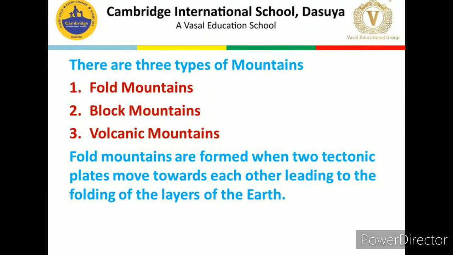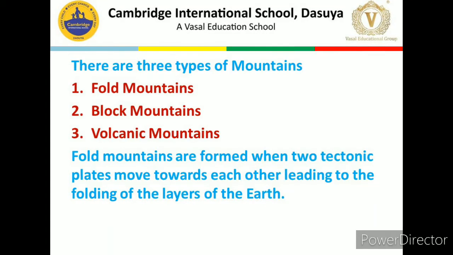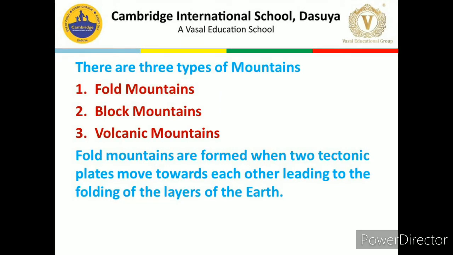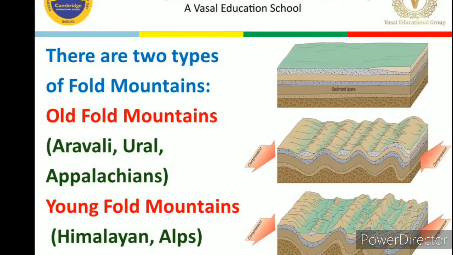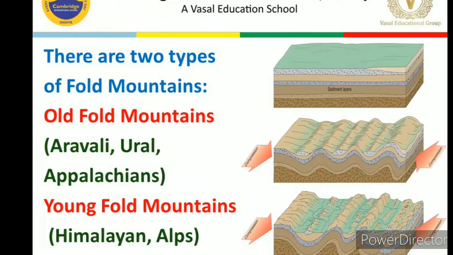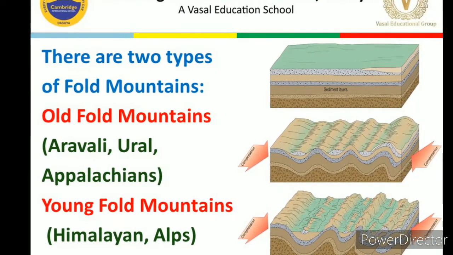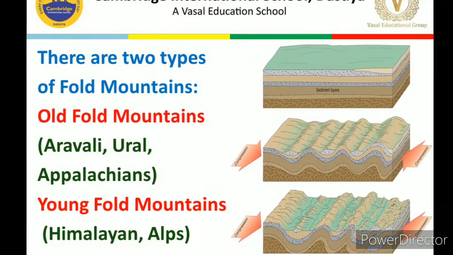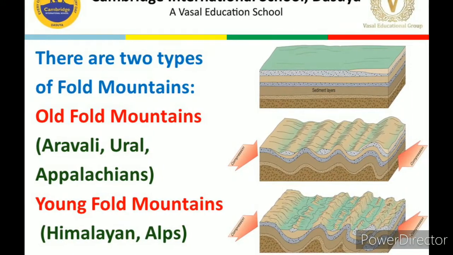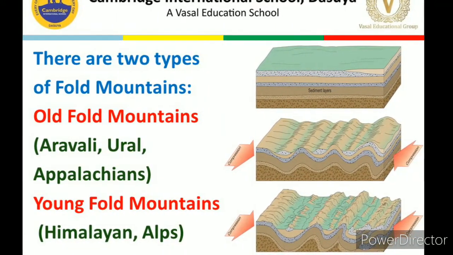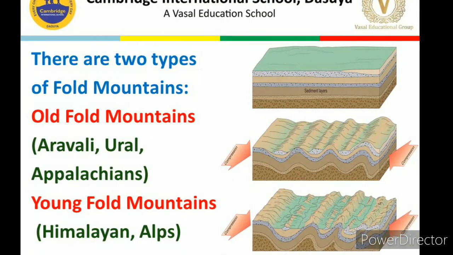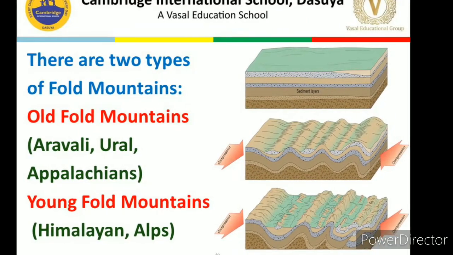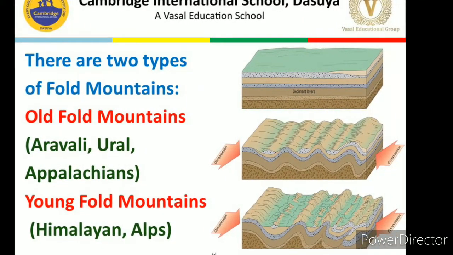Fold mountains are formed when the tectonic plates move towards each other, leading to the folding of the layers of the earth. As you can see in these images also, there are two types of fold mountains. One is old fold mountains and the second one is young fold mountains. Here we have some examples also. Aravalli is the oldest mountain range in the world. It is the oldest one of India also.